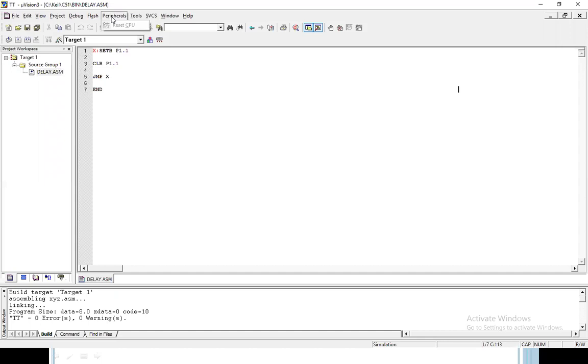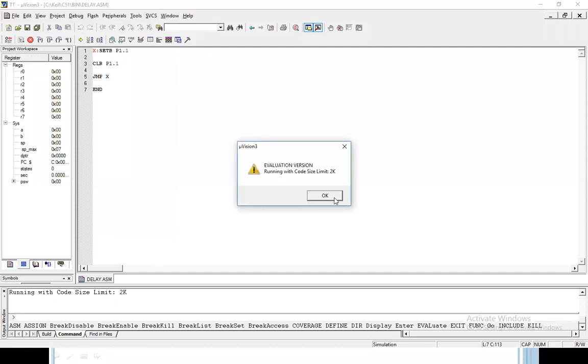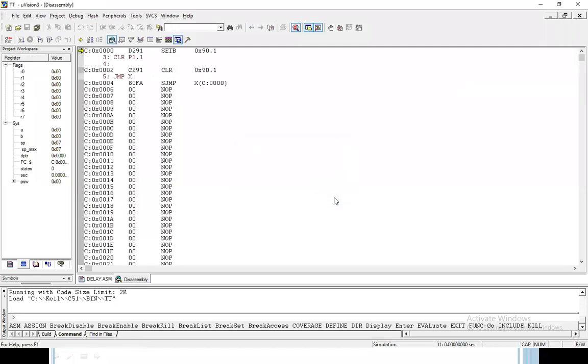If I'm going to use the peripherals, which ports do we have to use? Here are the peripherals, but when we have not run the program, we can't see the peripherals here. First I'm going to debug the program, so there are no errors. Then I'm going to debug the program, and here you have to use the peripherals.